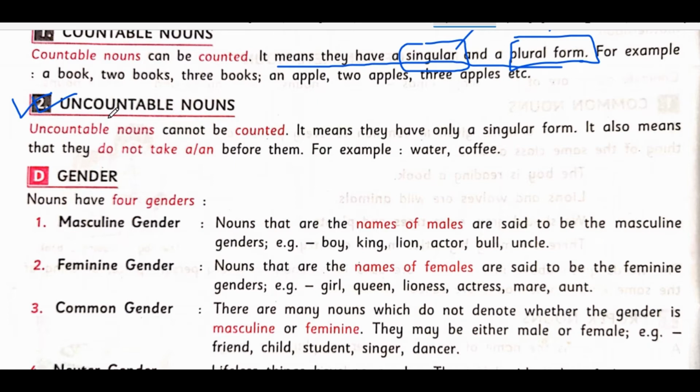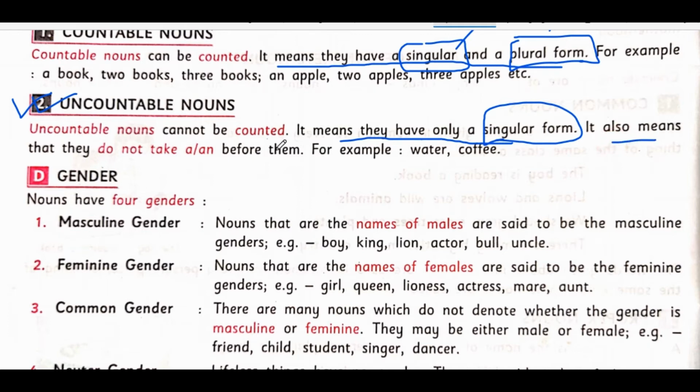Let me say, an uncountable noun cannot be counted. It means they have only singular form. For example, will you say waters? No. So we cannot ever use s with an uncountable noun. Remember. Have you ever seen waters, coffees, sands, sugars, rices? No, we use rice, coffee, sugar, water, not s. That is wrong. So we cannot use plural form with an uncountable noun. It is a very important thing. Clear now? Understood? Very good.